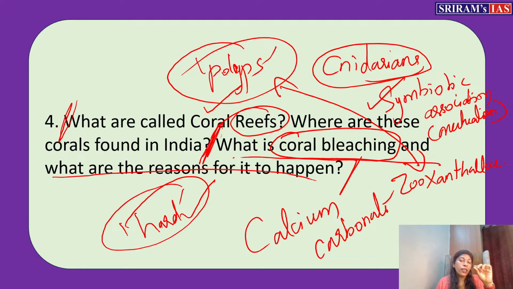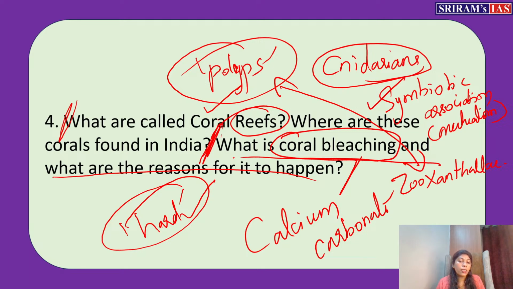Suddenly, a 1 degree or 0.5 degree temperature rise happens. It's a very sensitive organism, so it is not able to tolerate or adapt to the changing temperature on the surface in that area. So what happens under the pressure? When it gets pressured, it will expel the algae which is present in its body. And we all know that the polyps cannot produce food.